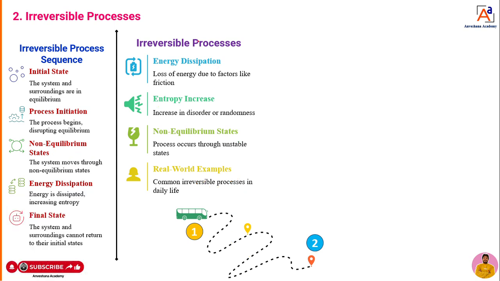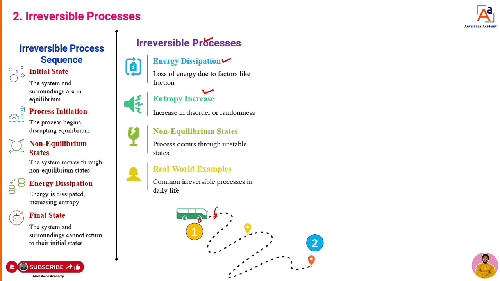Okay, fine. What are the examples for irreversible process that we can take? Energy dissipation. You can take a bus or a system itself. During movement, there may be friction between the tire and the road. Because of that friction, heat energy may get transferred from the system to the surrounding. That means that system is going to leave some traces on the surrounding. That is one example of an irreversible process. Then what will happen now? It is going to increase the entropy.